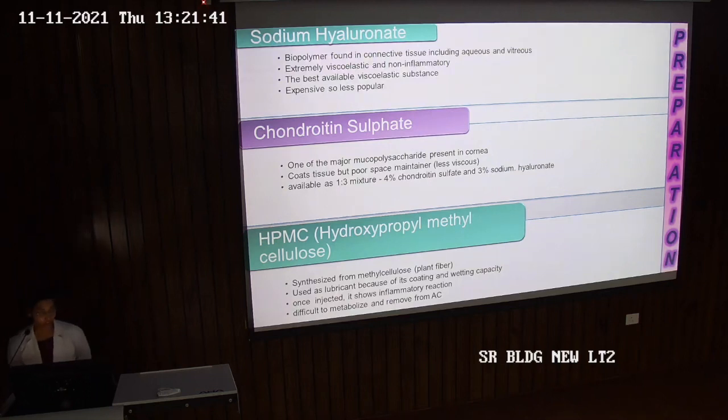Next is chondroitin sulfate. It is one of the major mucopolysaccharides present in the cornea. It coats the tissue but is a poor space maintainer, so less viscous, and is available as a 1:3 mixture of 4% chondroitin sulfate and 3% sodium hyaluronate. HPMC, hydroxypropyl methylcellulose, is synthesized from methylcellulose, a plant fiber. It is used as a lubricant because of its coating and wetting capacity. Once injected, it shows some inflammatory reaction as it is a plant product and difficult to metabolize and remove from the AC.